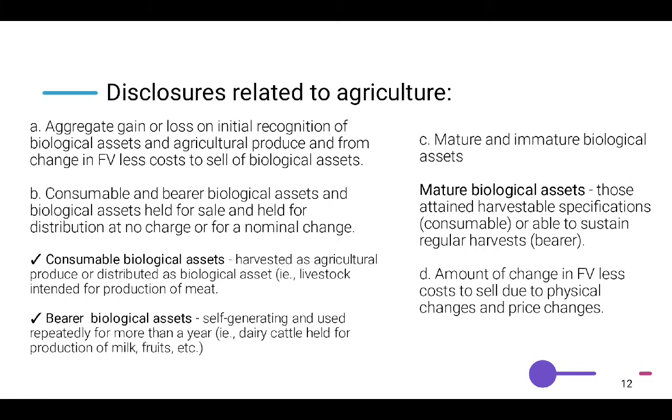Letter C, the mature and immature biological assets. Mature biological assets are those that have attained harvestable specifications or are able to sustain regular harvest. And letter D, the amount of change in fair value less cost to sell due to physical changes and price changes.